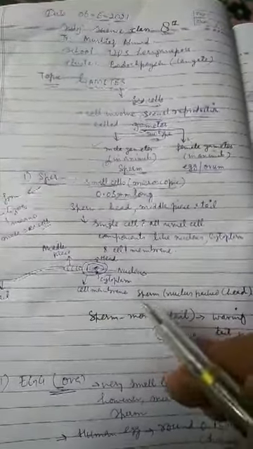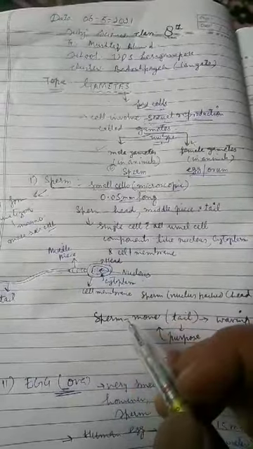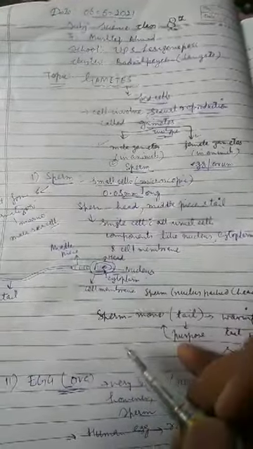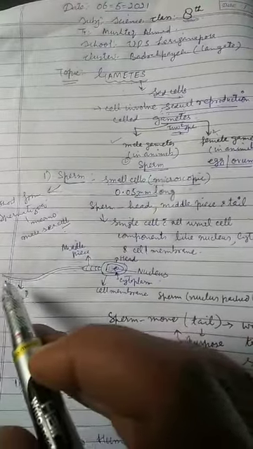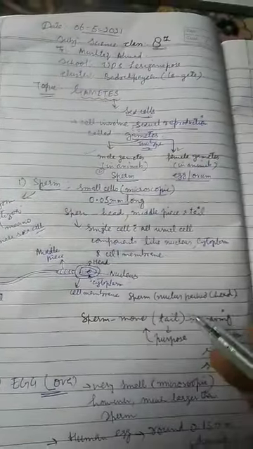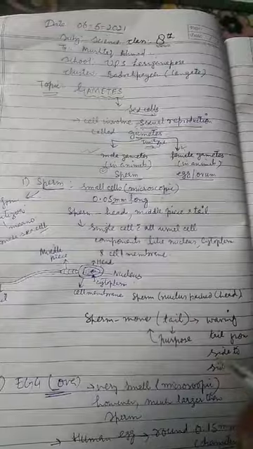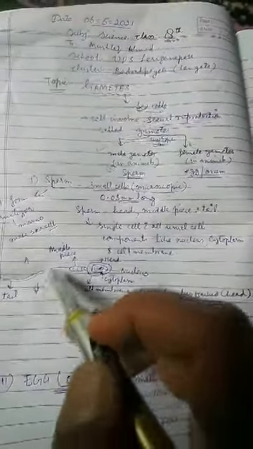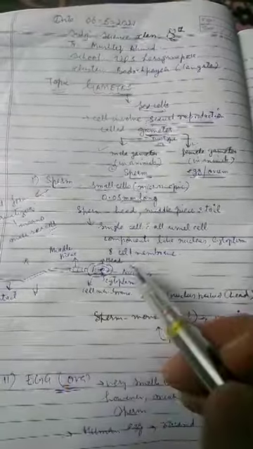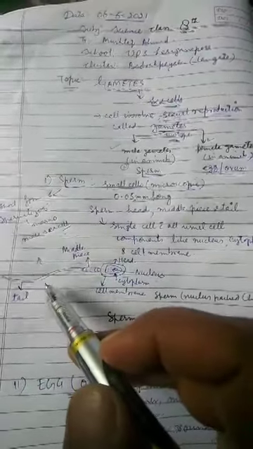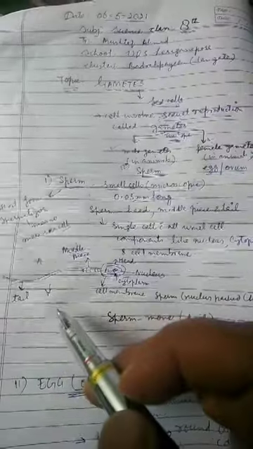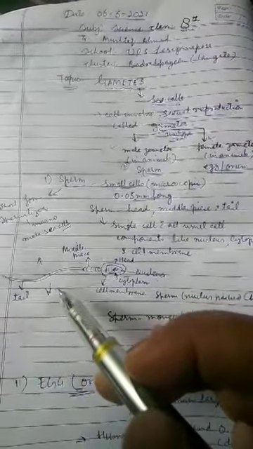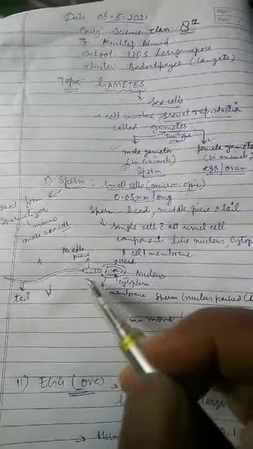As far as the movement of sperms is concerned, how do these sperms move? They move with the help of the tail. The tail keeps on waving side to side. So it helps in the movement of the sperm. If you are asked what is the function of the tail in sperm, your answer should be that the tail helps in the movement of sperms because it waves side to side and helps the sperm to move.